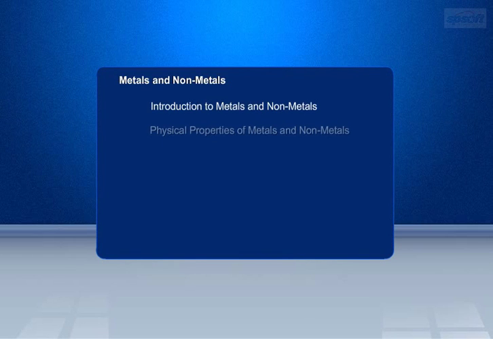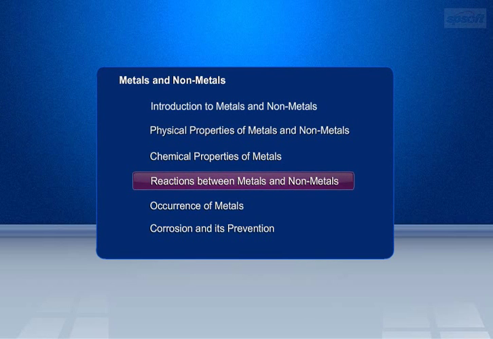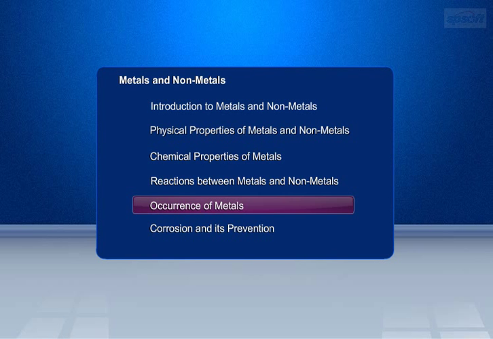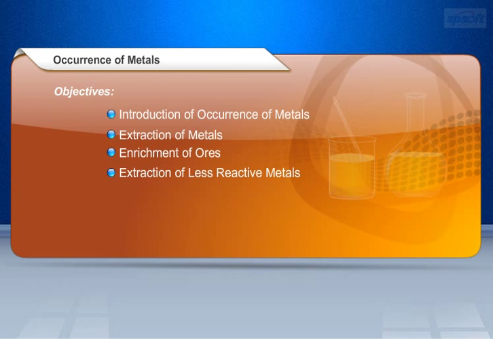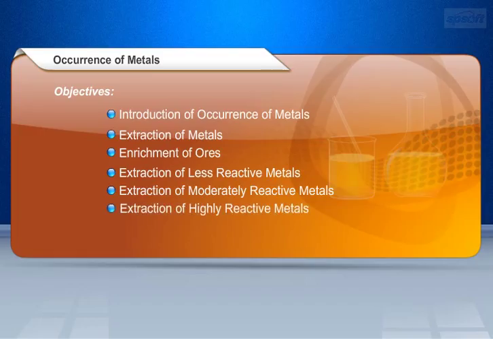Occurrence of metals. In the earlier sessions, we discussed reactions between metals and non-metals. Now, we will discuss the occurrence of metals. The objective of this session is to make you understand the occurrence of metals, extraction of metals, enrichment of ores, extraction of less reactive metals, extraction of moderately reactive metals, extraction of highly reactive metals, and refining of metals. We will now learn about the occurrence of metals.